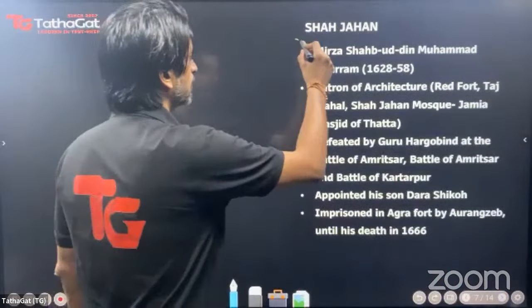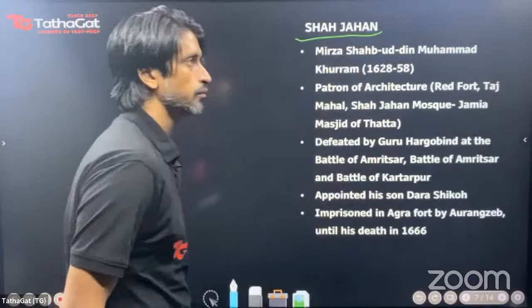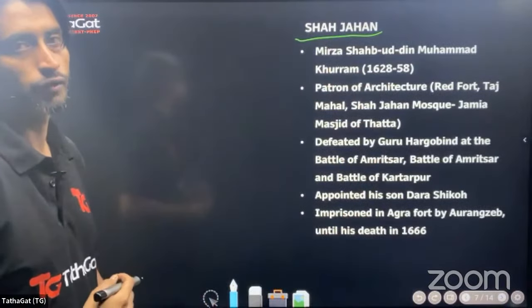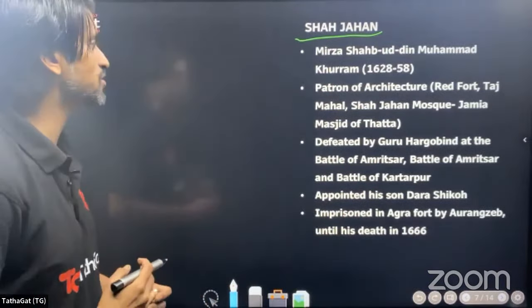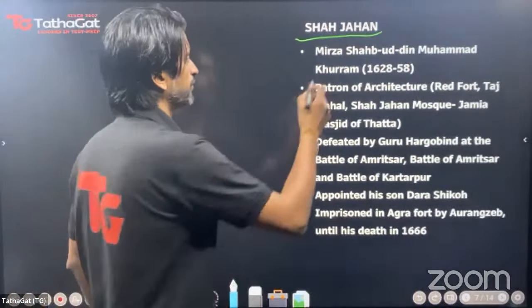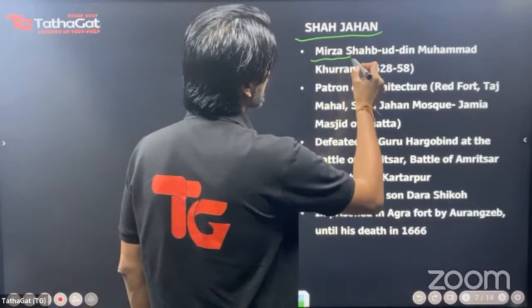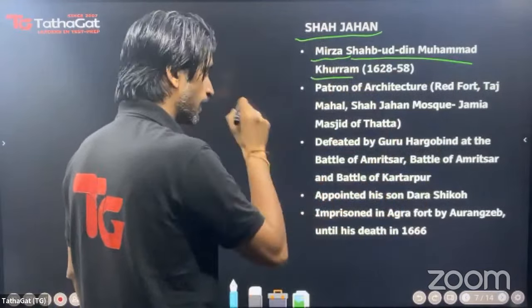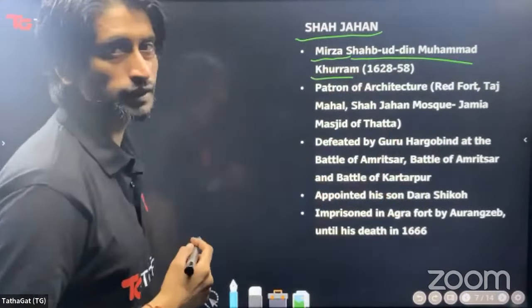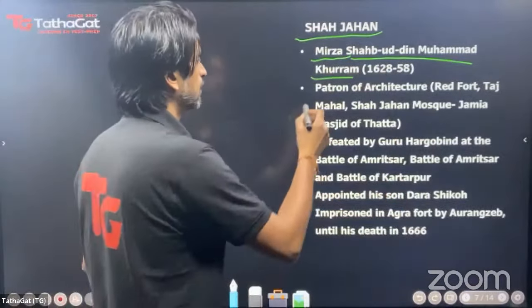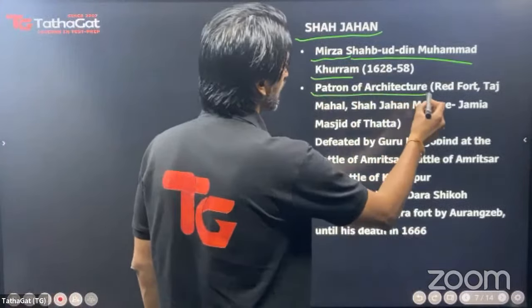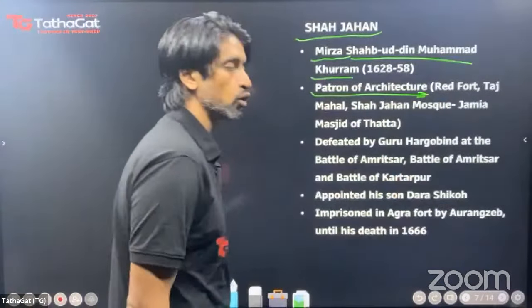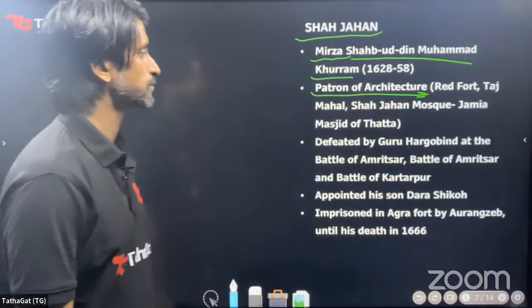And finally, the great Mughal Shah Jahan, because of whom we see one of the wonders of the world, the Taj Mahal. His full name was Mirza Shahabuddin Muhammad Khurram. Different from his father, Jahangir, he was a patron of architecture rather than portraiture or paintings.